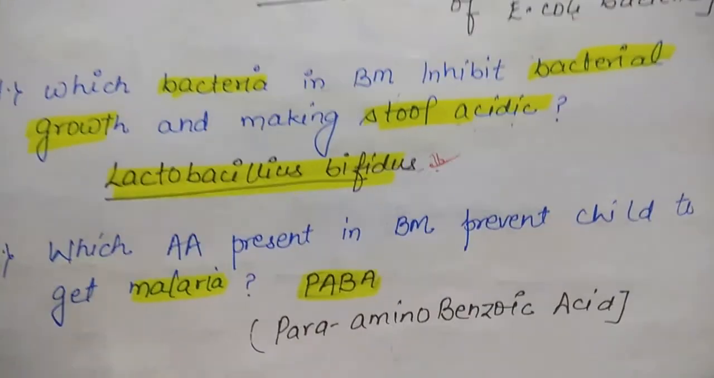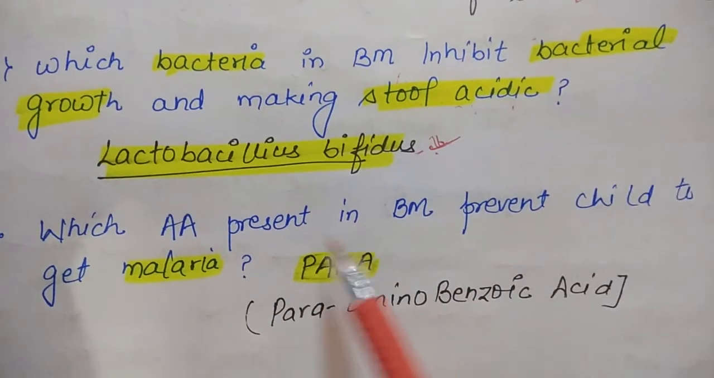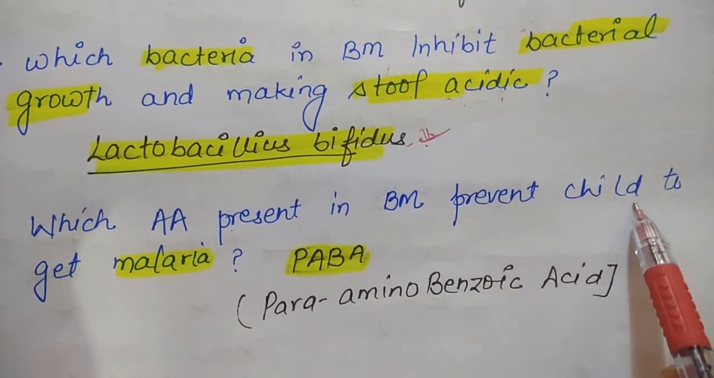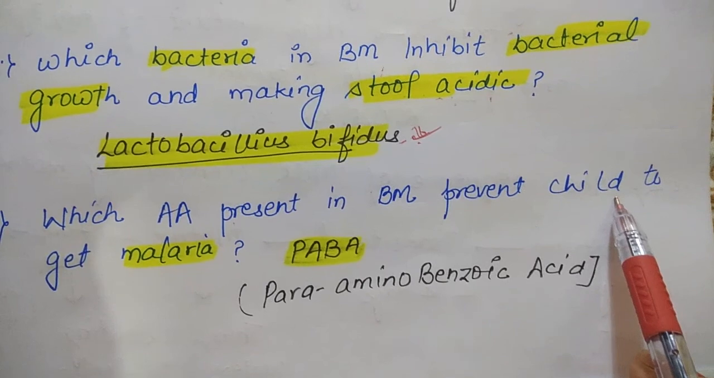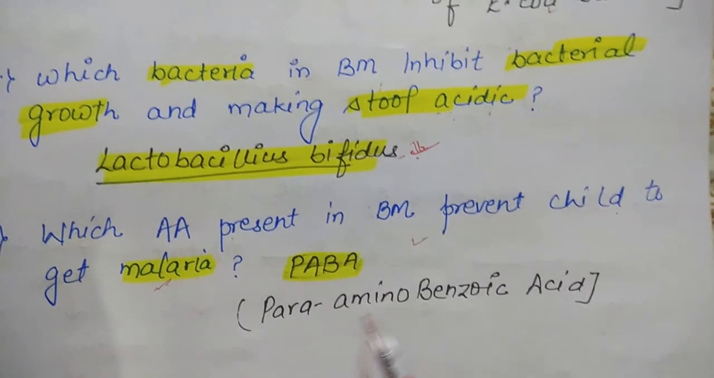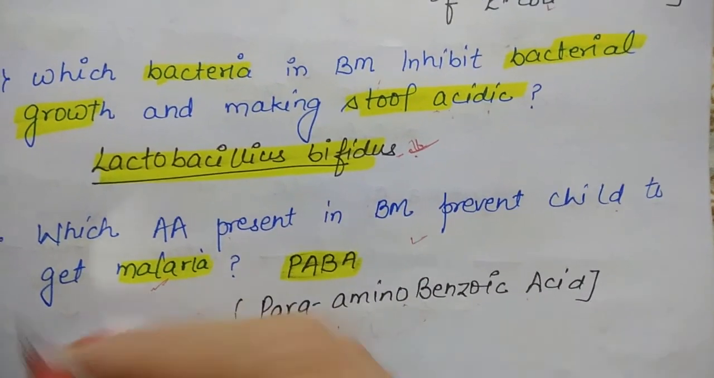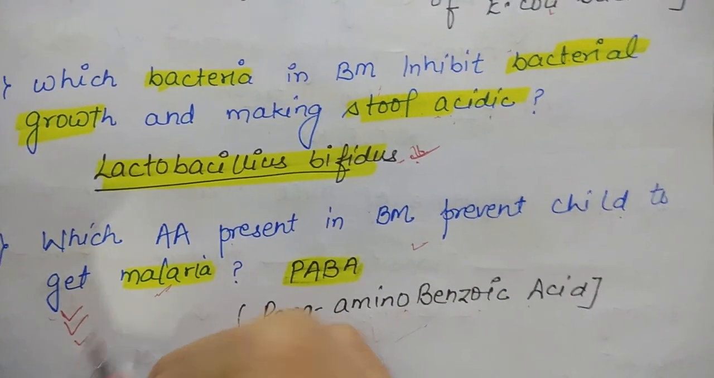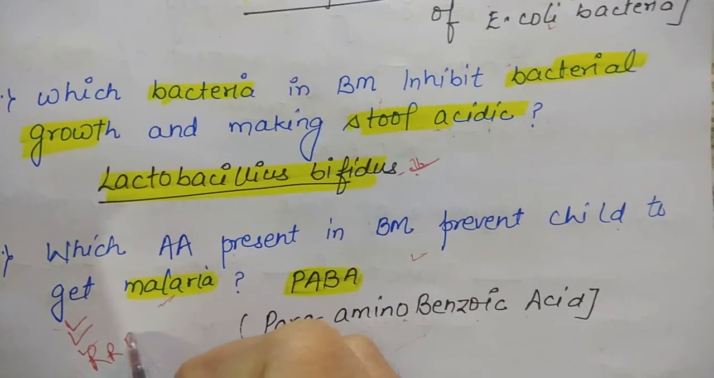Next question. Which amino acid is present in breast milk to prevent the child from getting malaria? PABA, that is para-aminobenzoic acid. This question was also asked in one of the exams, RRB.